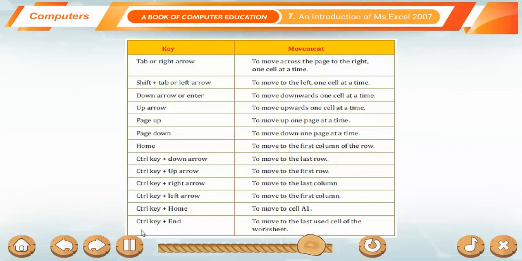Control key plus down arrow. To move to the last row. Control key plus up arrow. To move to the first row. Control key plus right arrow. To move to the last column. Control key plus left arrow. To move to the first column. Control key plus home. To move to cell A1. Control key plus end. To move to the last used cell of the worksheet.